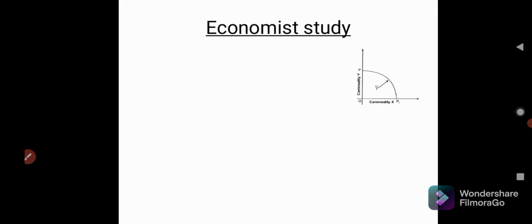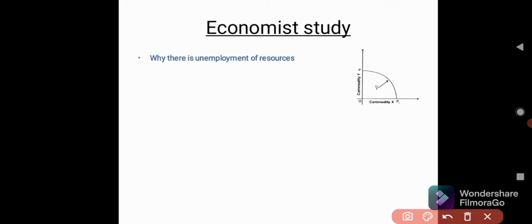Economists also study how these problems can be cured in the society. They come up with various laws, various theories, various solutions. They study why there is unemployment of resources. When we study the PPC curve, that is the production possibility curve, we know that any point which lies below the PPC curve states that resources are unemployed. That means resources are not fully employed, right? So they study what the reason behind it is.